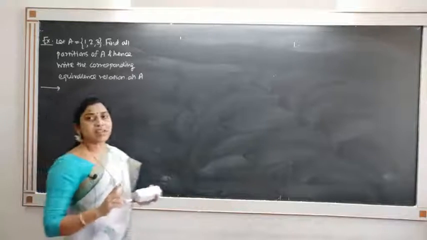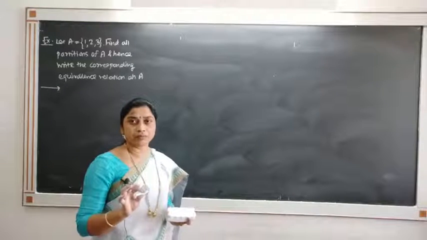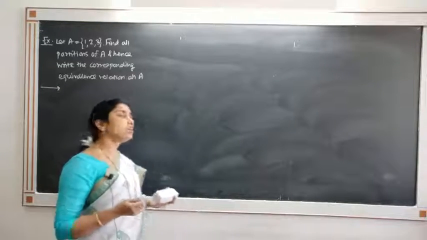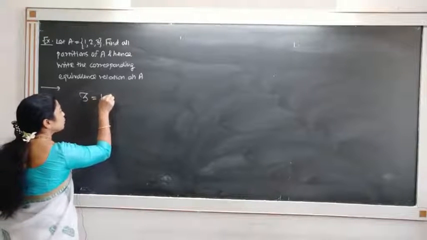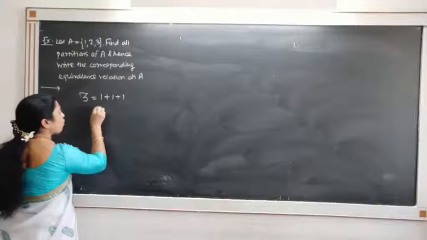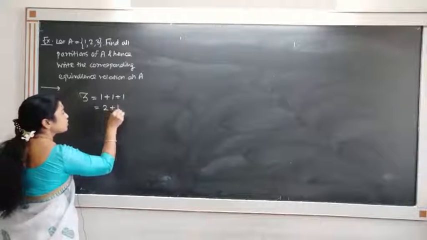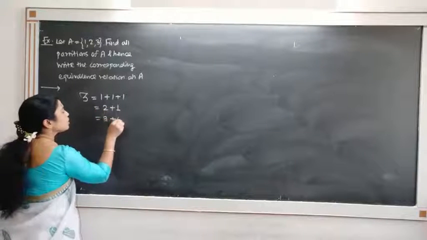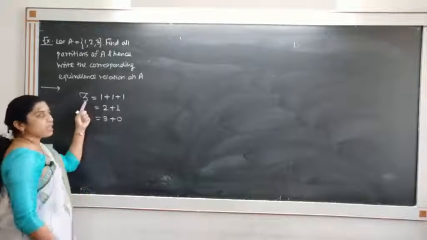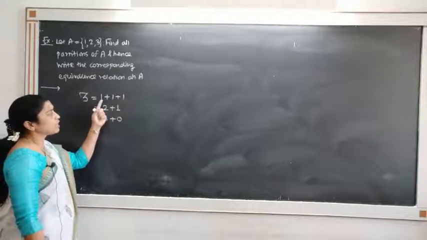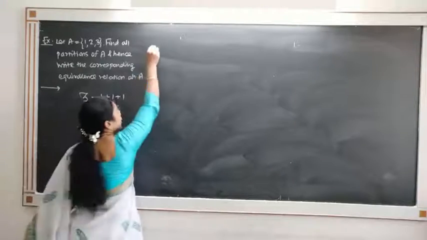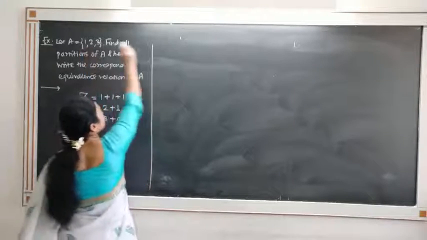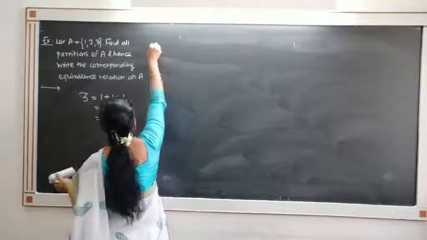So we have given a set which contains 3 elements. What are the partitions of an integer 3? If you have 3, the partitions are nothing but 1 plus 1 plus 1, or 2 plus 1, or 3 plus 0. So 3 can be written in terms of partitions as 1 plus 1 plus 1, 2 plus 1, 3 plus 0. So what are the partitions of this set A? These are the partitions of integer 3.